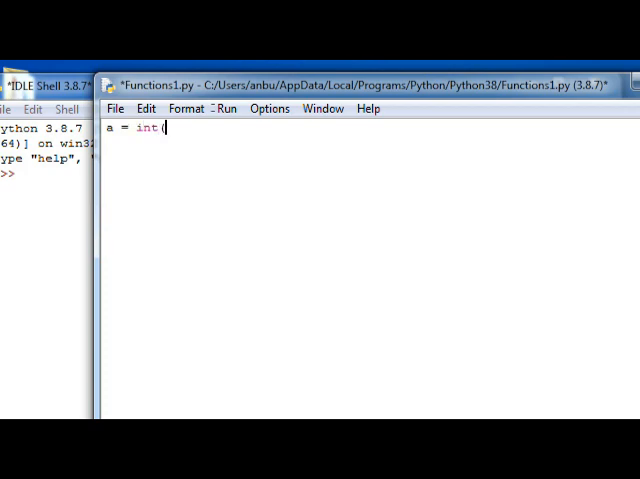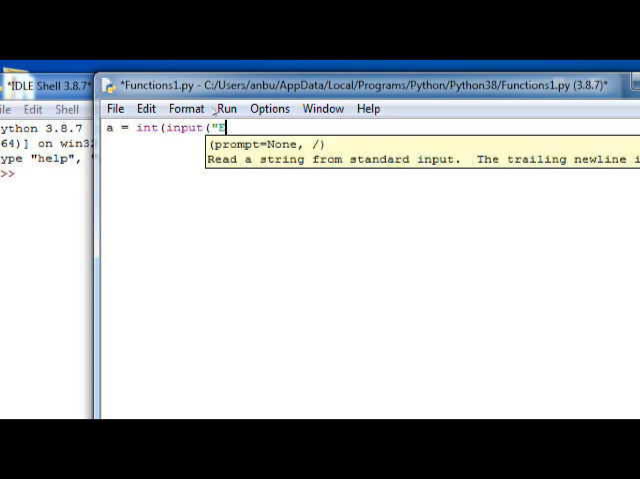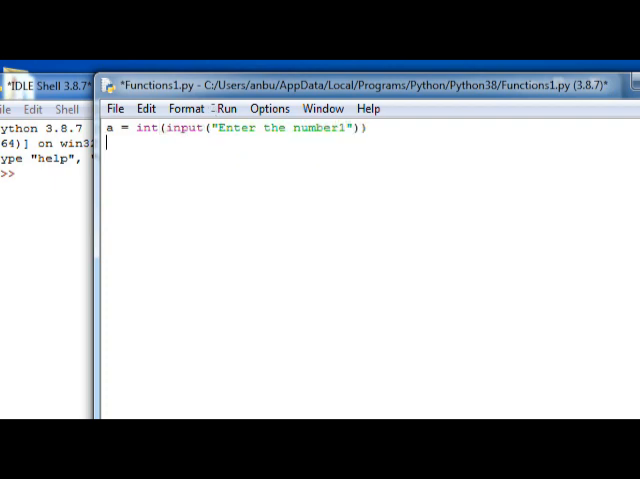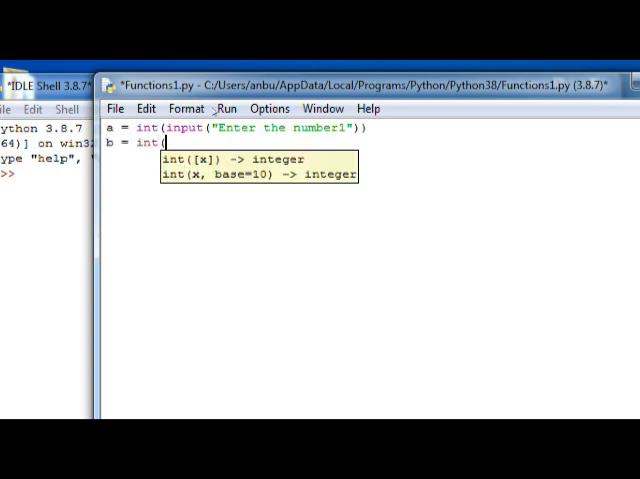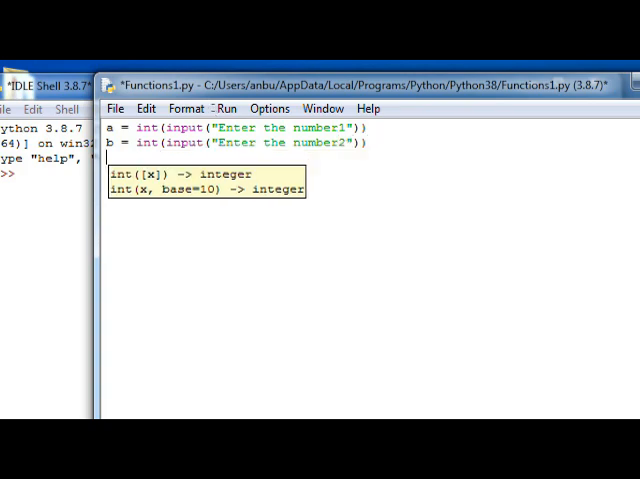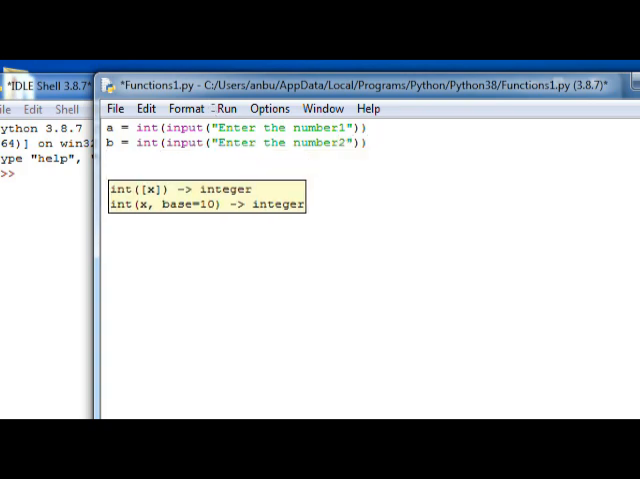So a is equal to int of input of enter the number 1. So closing of parenthesis, balancing of parenthesis is compulsory in Python, otherwise we'll be getting errors. So b is equal to int of input of enter the number 2. So the inputs for this program are successfully obtained through these two statements in the program.